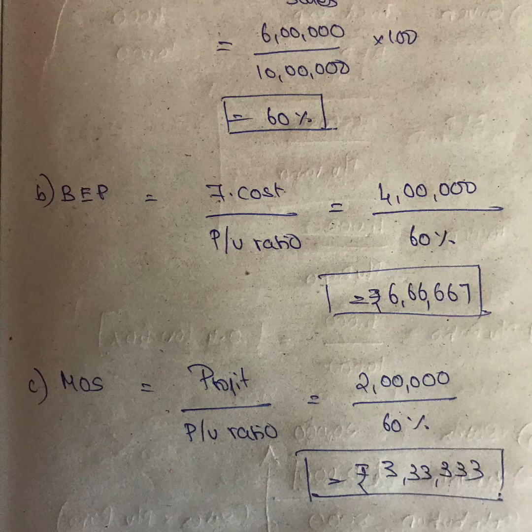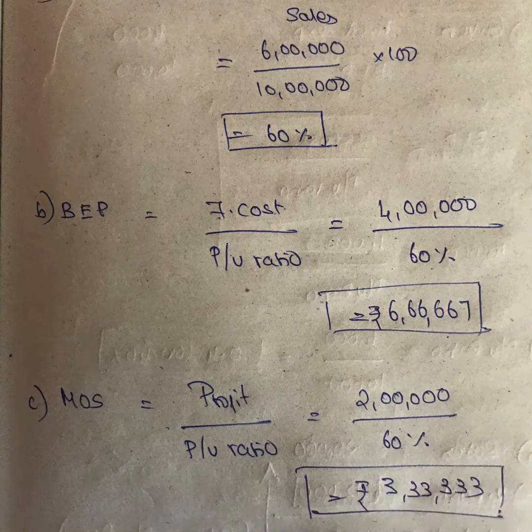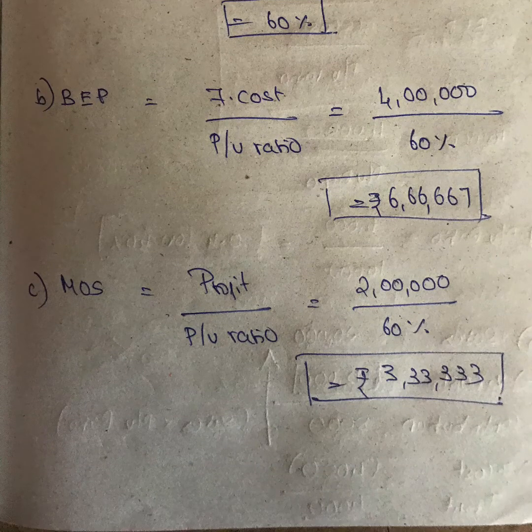Next is the MOS, which is nothing but the margin of safety. The formula is profit divided by PV ratio. Profit in this problem is 2 lakhs divided by 60%. Again 60%, you have to divide 2 lakhs by 60%. Now if you see BEP and MOS, girls, BEP is 6,66,667 and MOS is 3,33,333. If you add these, you get 10 lakhs, which is nothing but the actual sales of this problem. So this is about the fifth problem, girls. Now we will go to slightly more complicated problems. If you understand the basics, then it will be easy for you to understand the bigger problems. Now we will see big problems.